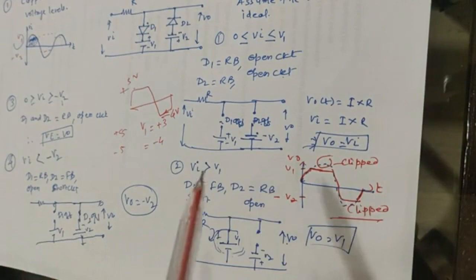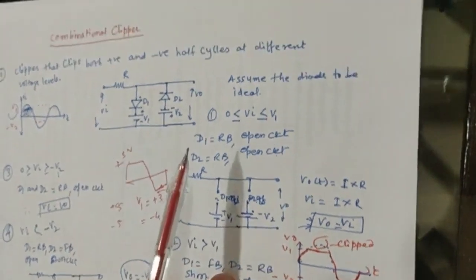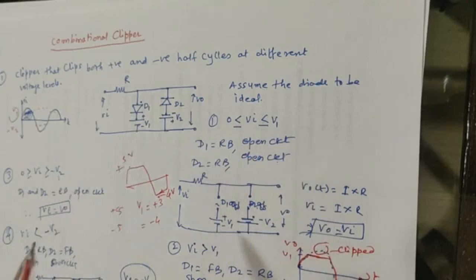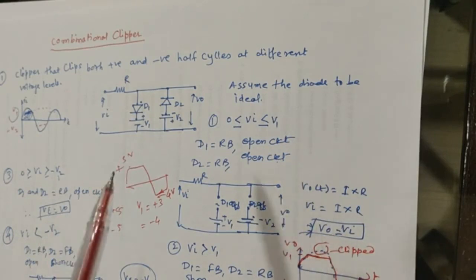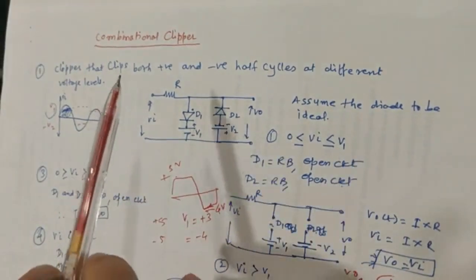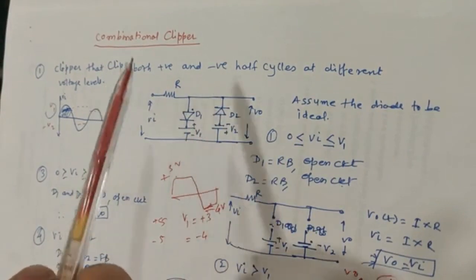So by using two different reference batteries, V1 and V2, you can clip the positive and the negative section of the waveform simultaneously with these reference voltages V1 and V2.